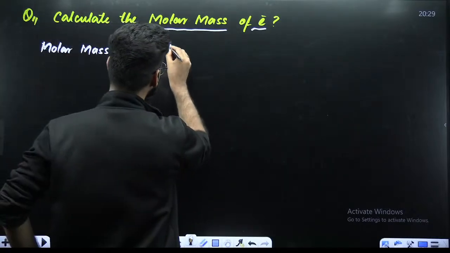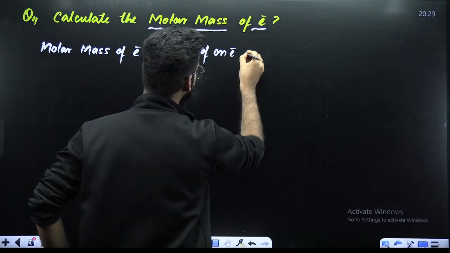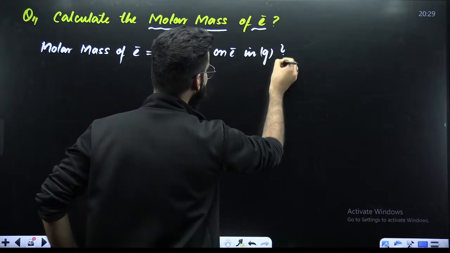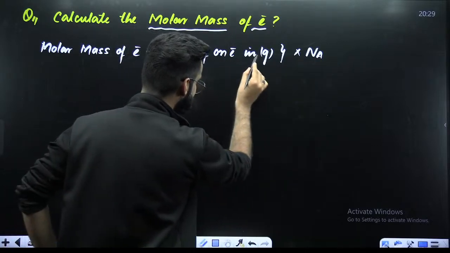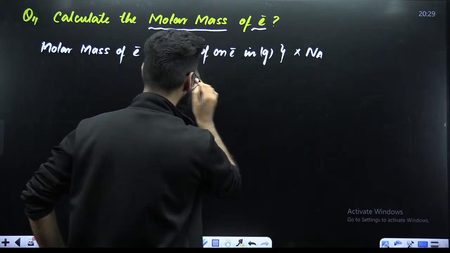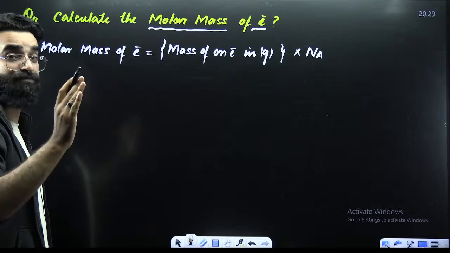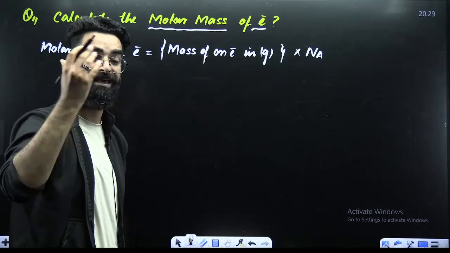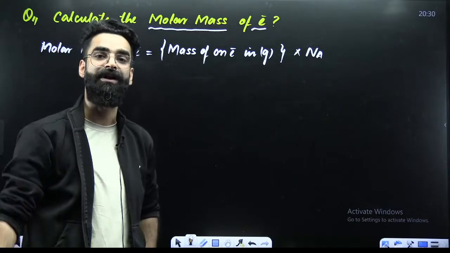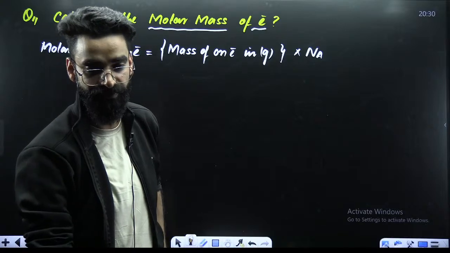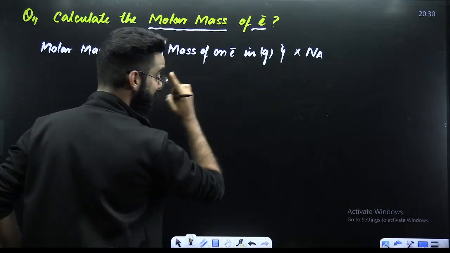You will first of all calculate the mass of one electron in grams. Later on, you will just multiply that with Avogadro's number. Get the mass of one electron, multiply that with Avogadro's number, and you will be getting the mass of 6.022 into 10 raised to the power 23 electrons. And the mass of 6.022 into 10 raised to the power 23 electrons is something which I call the mass of 1 mole of electrons. And the mass of 1 mole of electrons is what you'll be calling the molar mass of electron. Now, I believe this particular term everybody should be knowing.